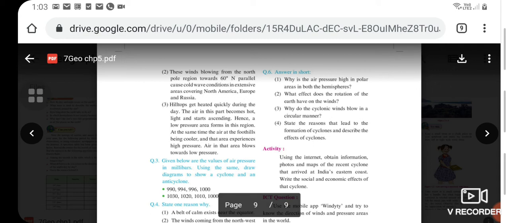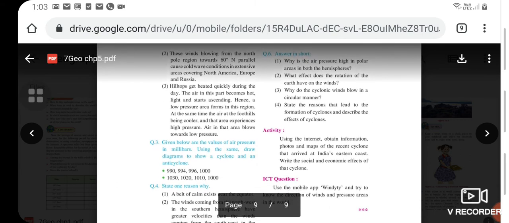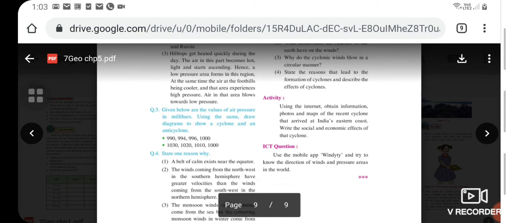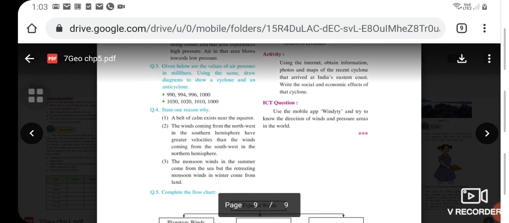Third is, hilltops get heated quickly during the day. The air in this part becomes hot, light, and starts ascending. Hence, a low pressure area forms in this region. At the same time, the air at the foothills, being cooler, makes that area experience high pressure. Air in that area blows towards the low pressure.